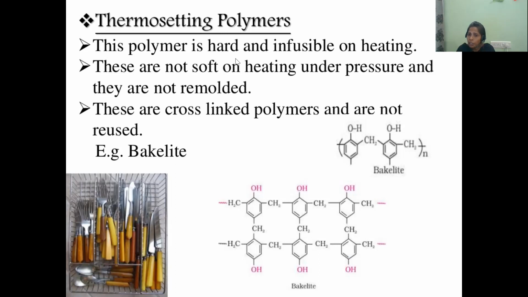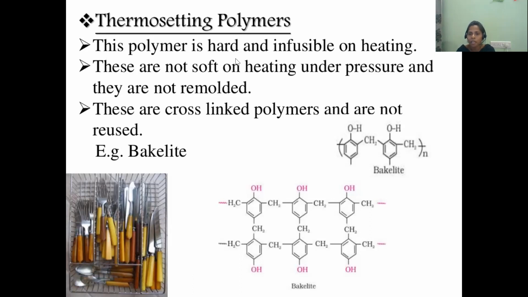So once set into the particular shape, these cannot be remolded. These are not fusible. These are not soft on heating under pressure, and they are not remolded. Again on heating, they do not become soft like thermoplastics. So whatever the shape we need, we can't remold. Once set into a particular shape, we cannot remold.